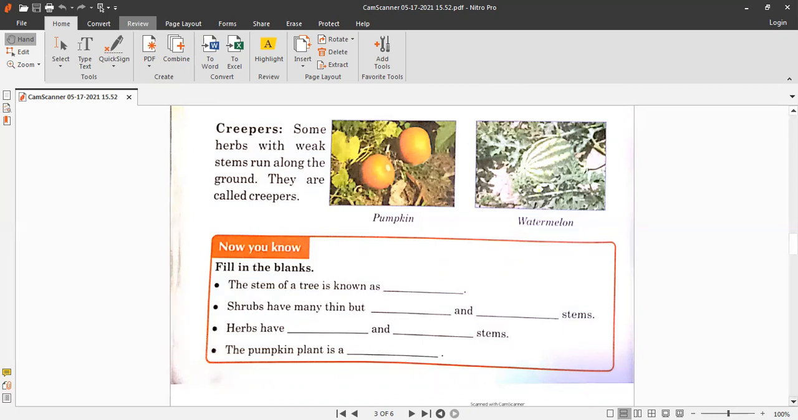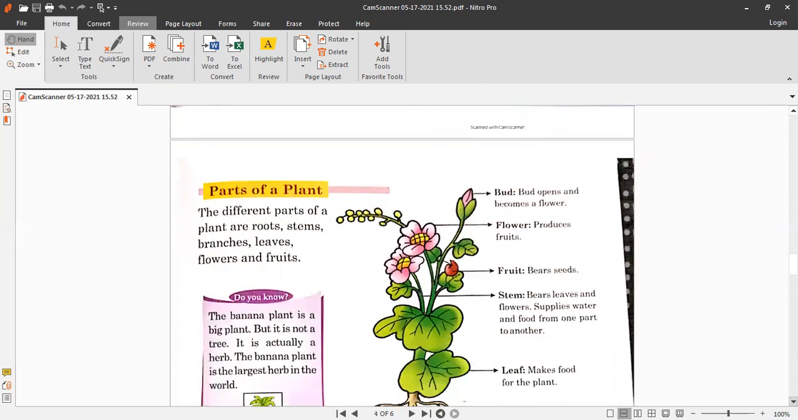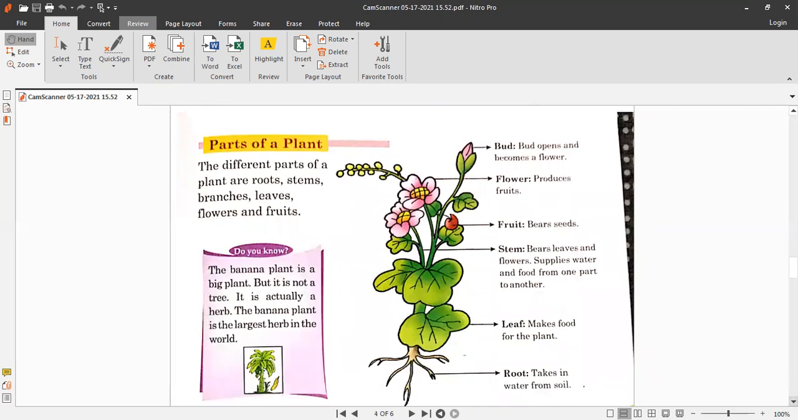C-R-E-E-P-E-R. Creeper. Moving on to the next page, which is page number 11. Here we are going to discuss the parts of plants. The different parts of a plant are roots, stems, branches, leaves, flowers, and fruits.